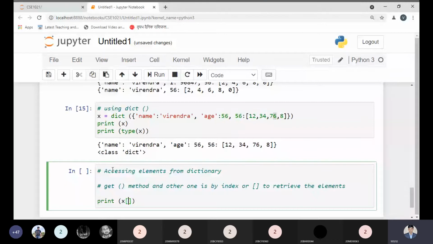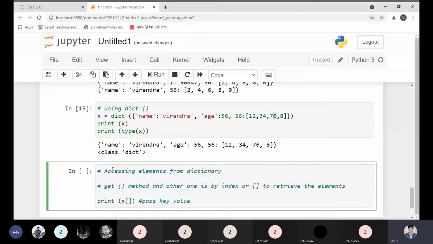Sorry, not index, it is a key value. So what key value do you want to print? Please tell me. What are the keys we have over here? Name, age, and 56.